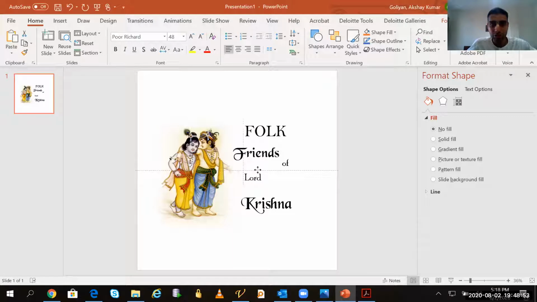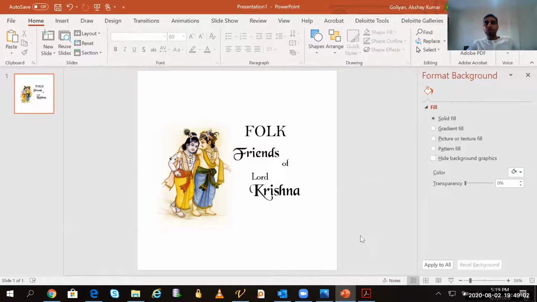Friends of Lord, I will put in the middle, and the Krishna size is perfect. Friends of Lord Krishna, like that. Now it looks very beautiful. Now we have to see, because I have taken a white background, what font color I should take so that it looks very beautiful.